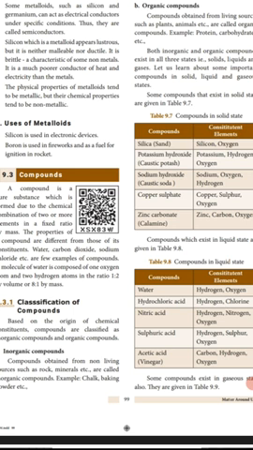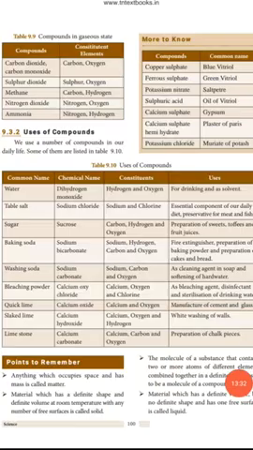Some compounds in solid state: silica, potassium hydroxide, which is called caustic potash, sodium hydroxide, caustic soda, copper sulfate and zinc carbonate. Compounds in liquid state: water, hydrochloric acid, nitric acid, sulfuric acid, and acetic acid, which is called vinegar. Compounds in gaseous state: carbon dioxide, carbon monoxide, sulfur dioxide, methane, nitrogen dioxide and ammonia.